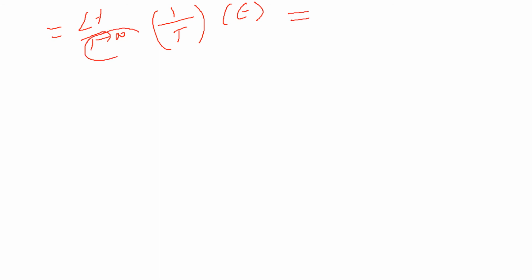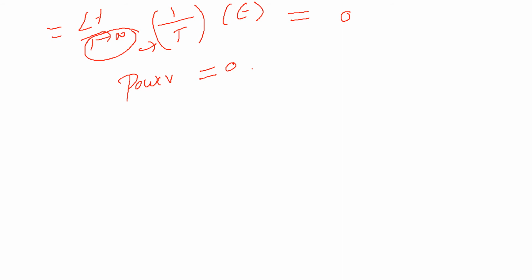So what you will be getting is limit t tends to infinity 1 by t, after integration and applying the limits, I will be getting the epsilon value. So what is the value after applying the limits here? After applying the limits I will be getting the value of 0. So hence the value of the power of the given signal is equal to 0.